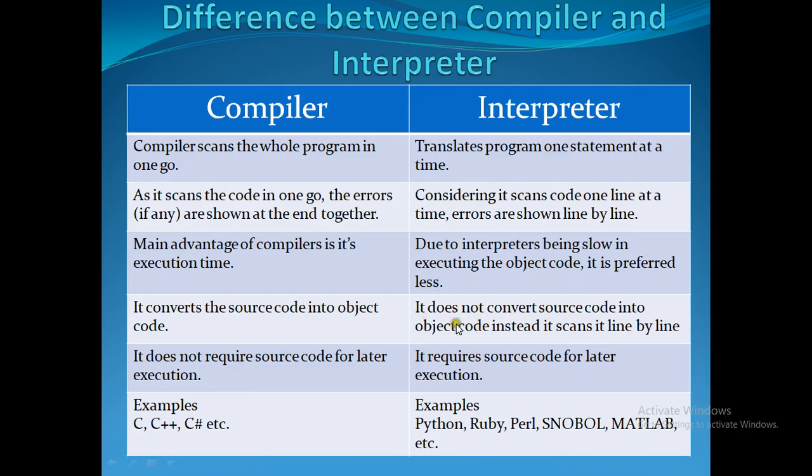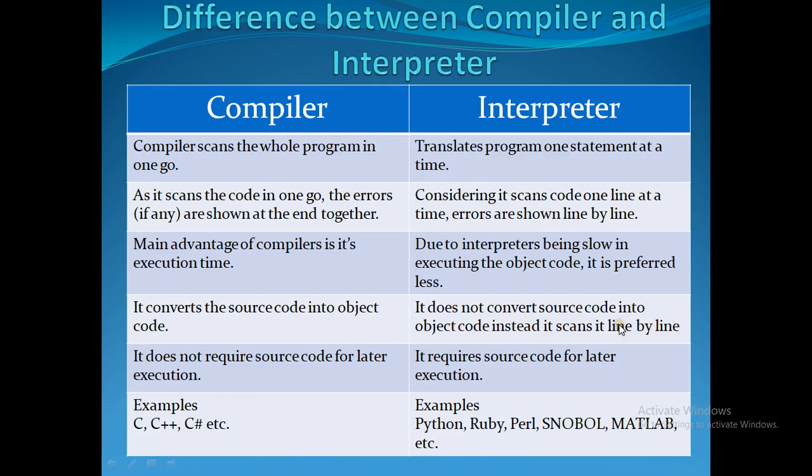But an interpreter does not convert the source code into object code. Instead, it scans it line by line. So it is doing the same job again and again whenever the need is there. The next difference is that it does not require source code for later execution, because it has converted the source code into another code, an object code. So if there is any future use, the object code is reused.